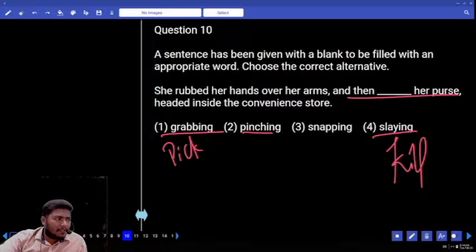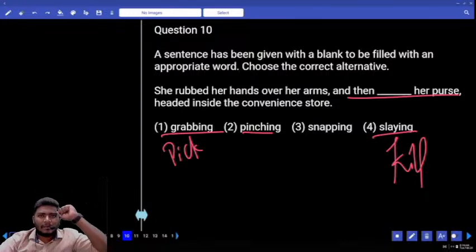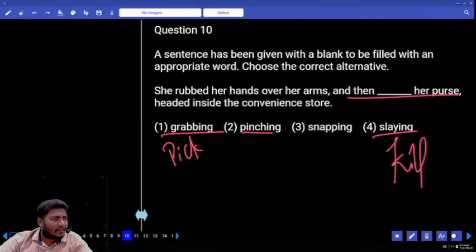What, did we pinch the purse? See, clinch the purse is okay. Clinching the purse in the sense taking it and going. But what is given here? Pinch the purse is given. Pinch, is that relevant here? No, not possible. What about snapping?